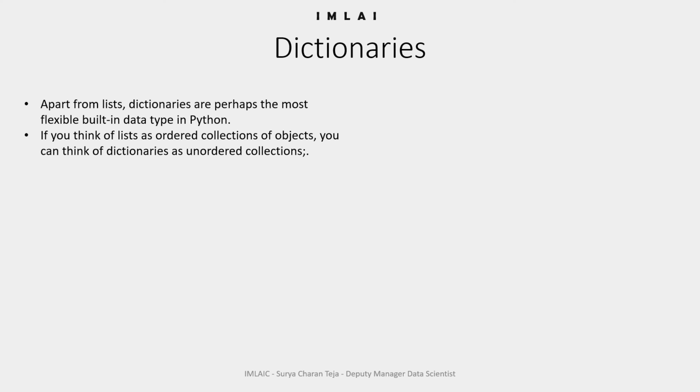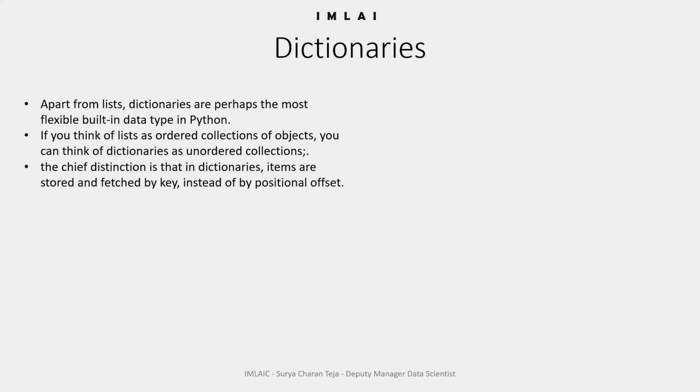However, the difference between the list and dictionary is order. List is an ordered collection, whereas dictionary is an unordered collection.